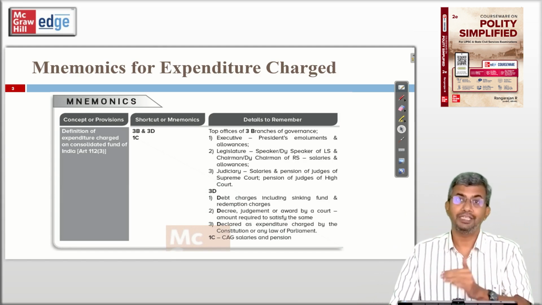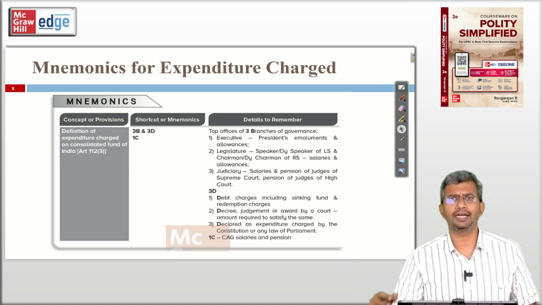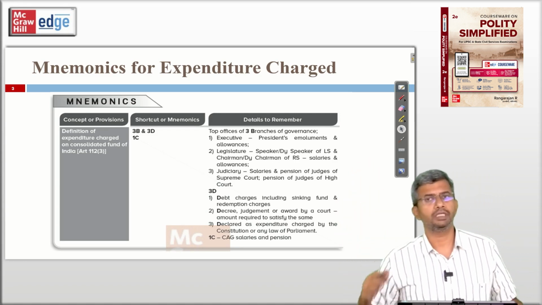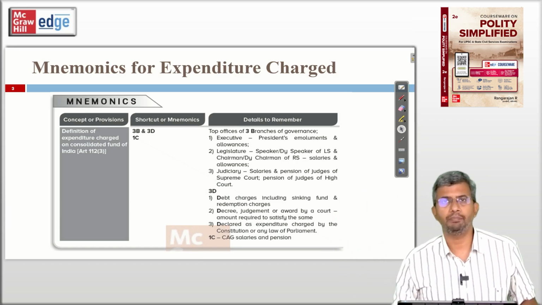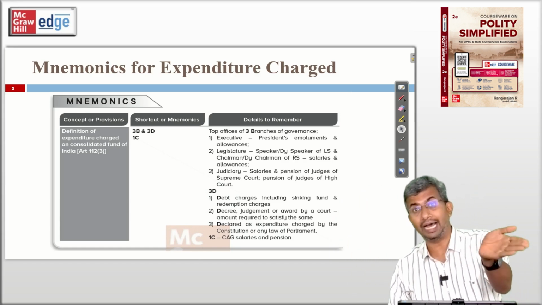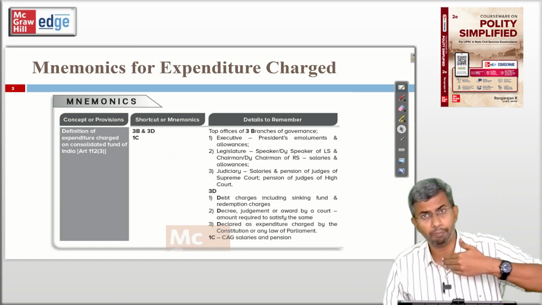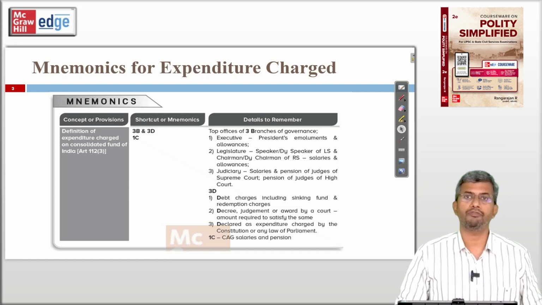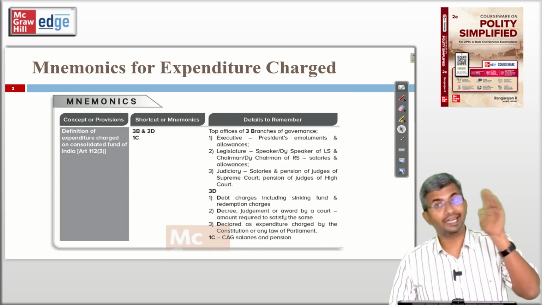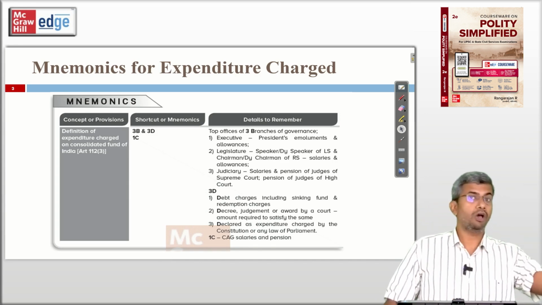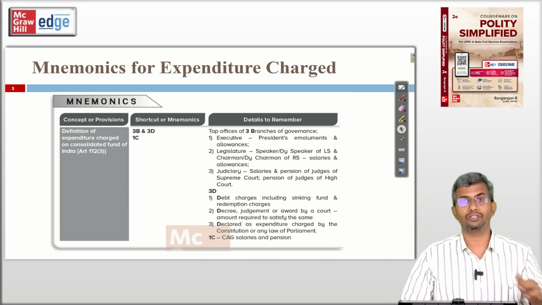And any expenditure declared as expenditure charged in the Constitution, like Supreme Court officers' salary, pension, UPSC members, chairman, salary, pension, CAG officers, salary, pension, all those are declared in other provisions of the Constitution as charged. Or any law, like for example, pension of the President is charged on the Consolidated Fund of India as per the President's Emoluments and Pensions Act. So any expenditure declared either in the Constitution or any law of the Parliament is also charged. So that is expenditure charged on the Consolidated Fund of India.